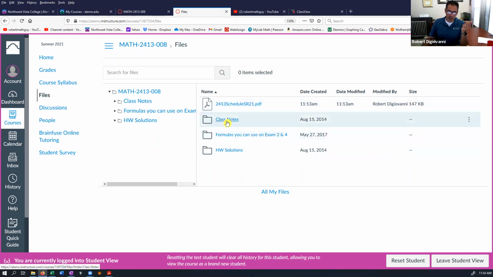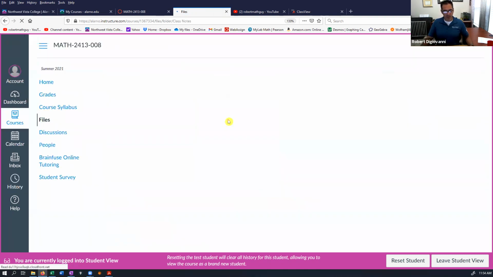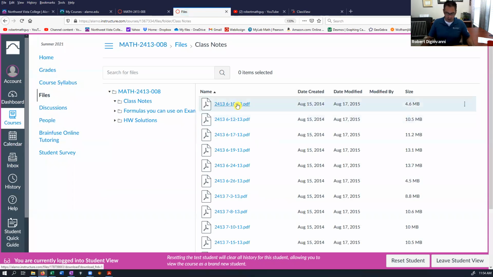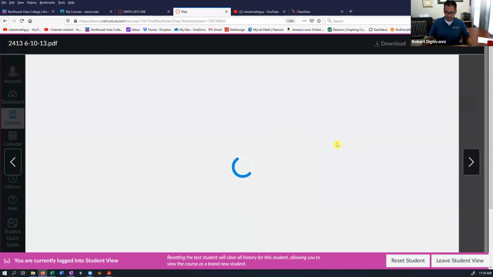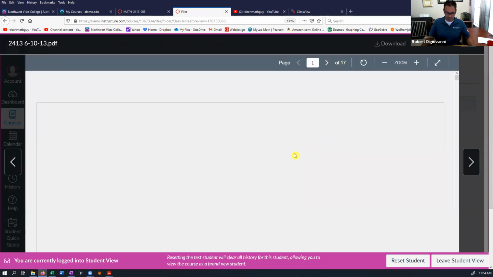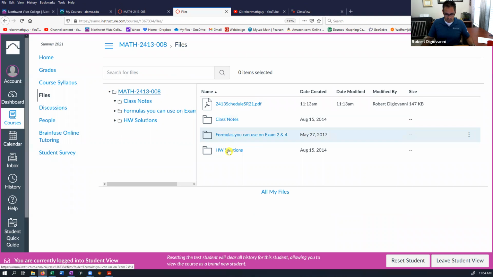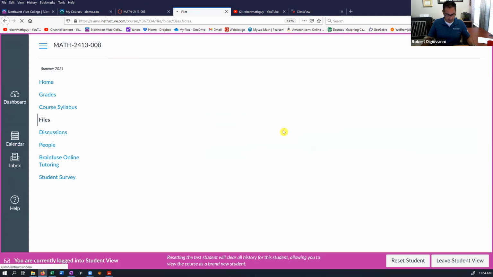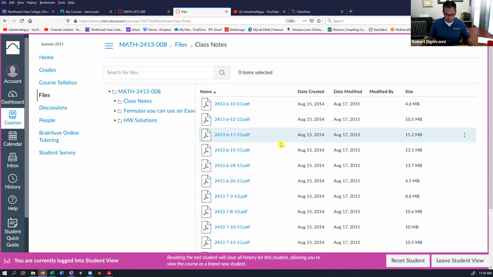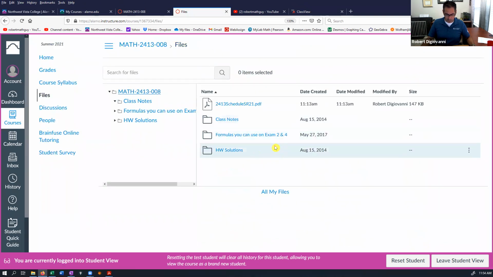Formulas. Oh, also I do have class notes. During my course videos, I'm going through some notes, and I can't believe I forgot this. These notes are the handwritten notes that I did on screen. So you'll see me on screen doing examples and stuff. Everything I did by hand is here. Let me see, class notes. I thought I had other class notes. Okay, well, that should be okay, I think.